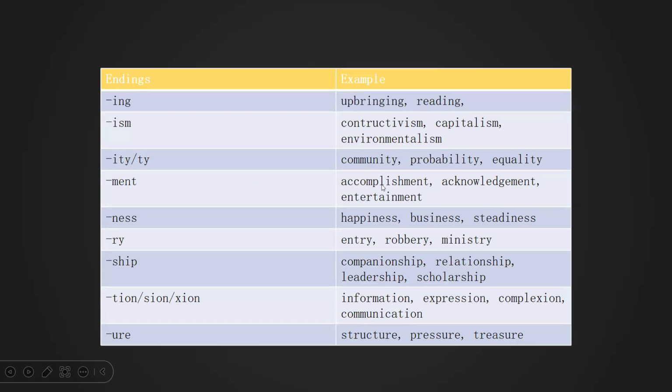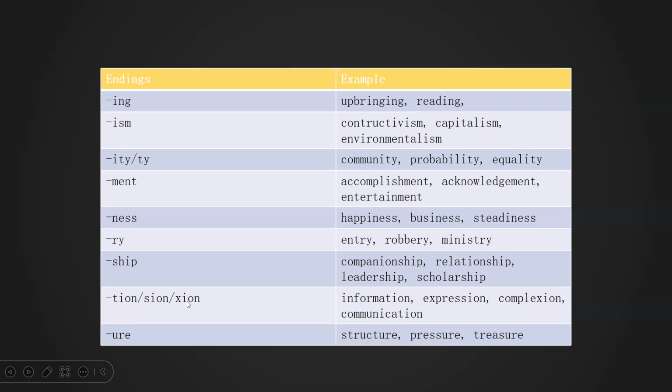MENT: accomplishment, acknowledgement, entertainment. NESS: happiness, business, steadiness. RY or RE: entry, robbery, ministry. SHIP: companionship, relationship, leadership, scholarship.